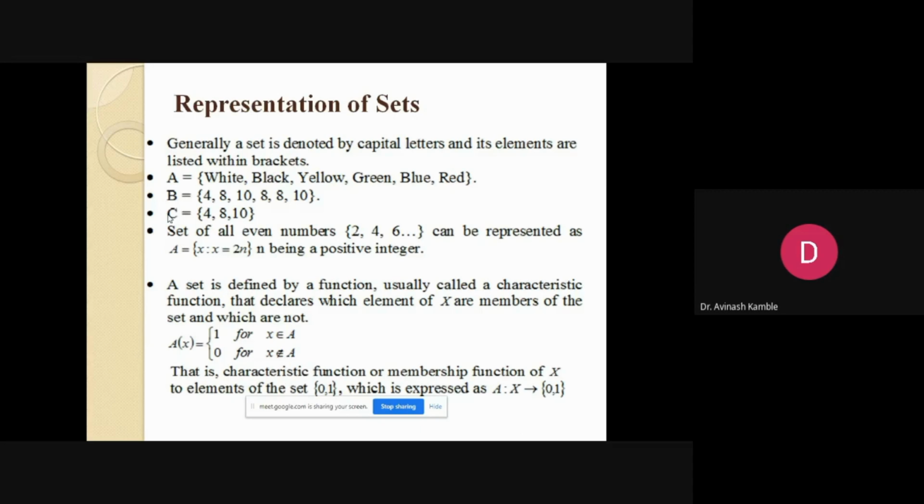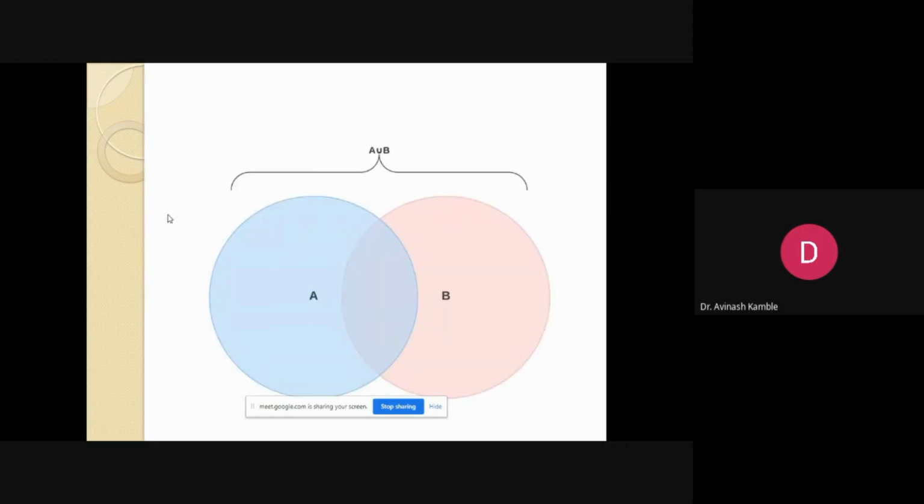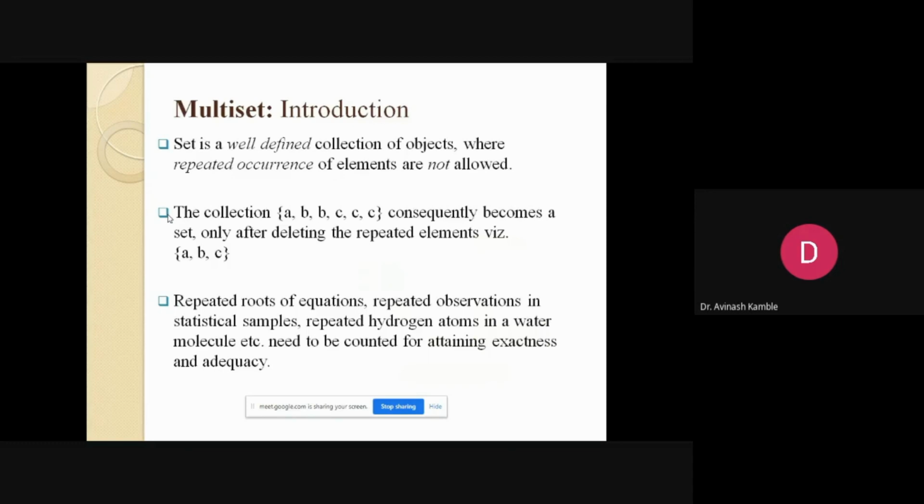So in this practical situation, where we have data with repeated elements, our classical set theory fails to give a particular representation, or I would say it will not help us. In that case, a new concept known as a multiset has been introduced. A multiset is just an extension, an extended notion, of classical set theory.